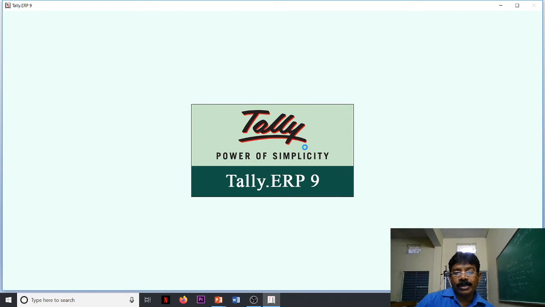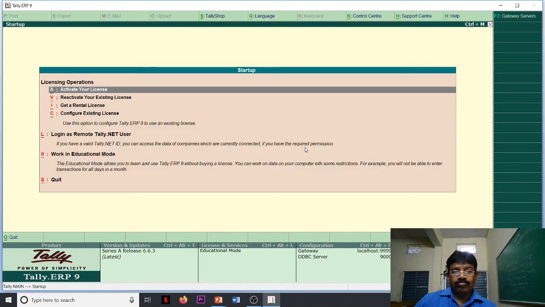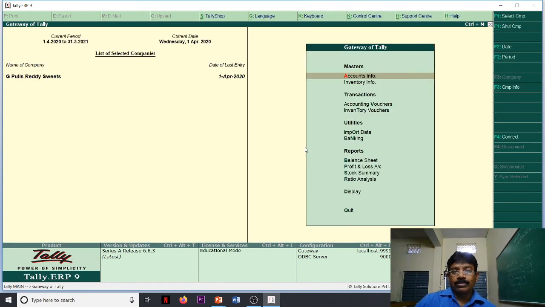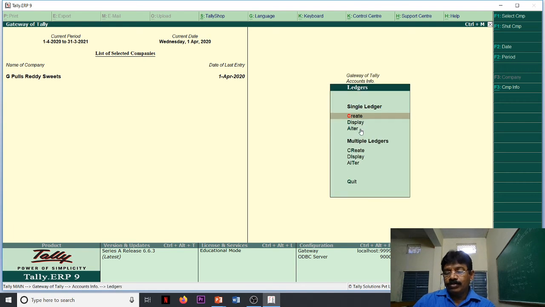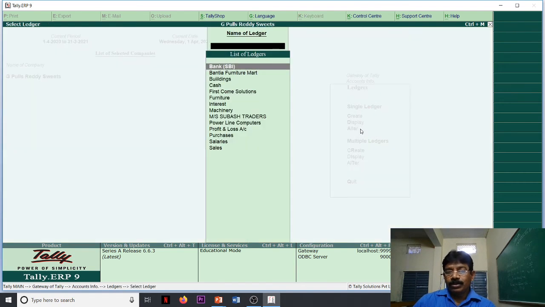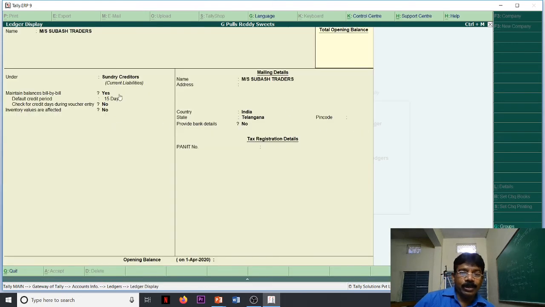What are the Subhas Enterprises? Accounts info, ledgers, display, Messrs. Subhas Enterprises. So when I created the ledger, you see here maintain balances bill by bill, I set yes. I give credit period 15 days.